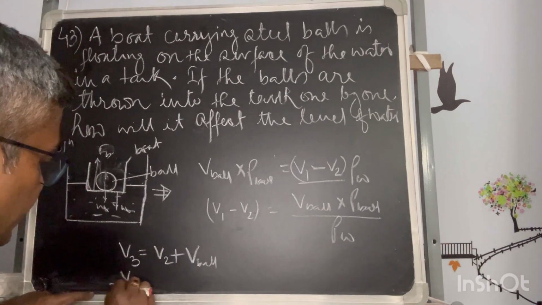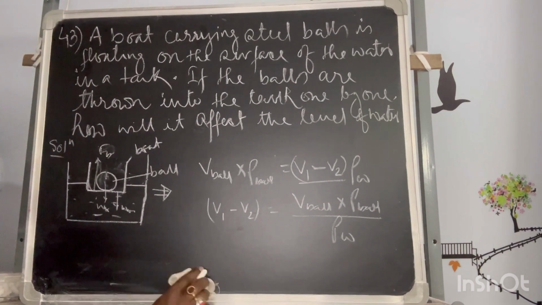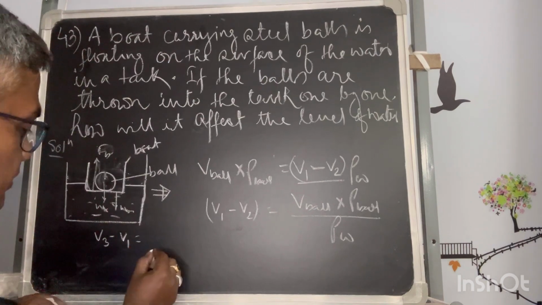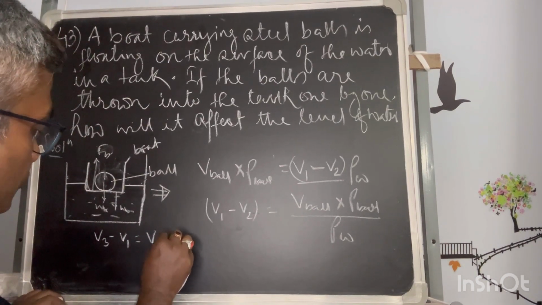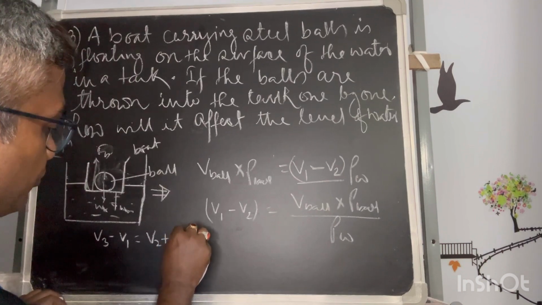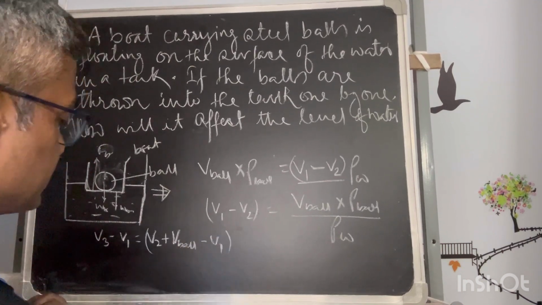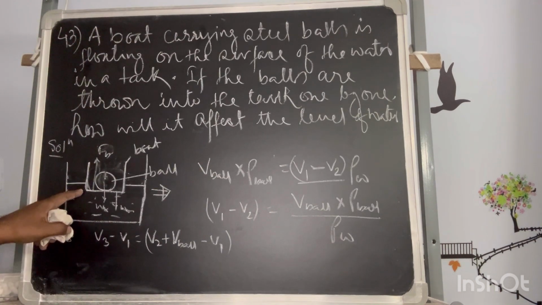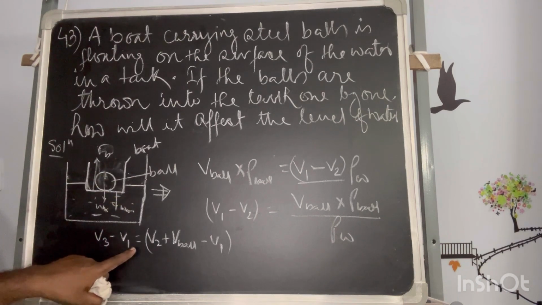So if I take the difference, V3 minus V1. What is that? V3 is V2 plus V of ball, minus V1. V3 is the volume dispersed by the boat itself alone plus the whole volume of the ball dropped.